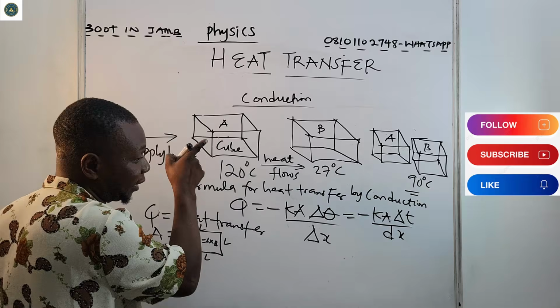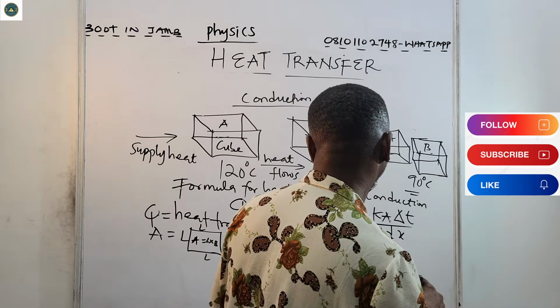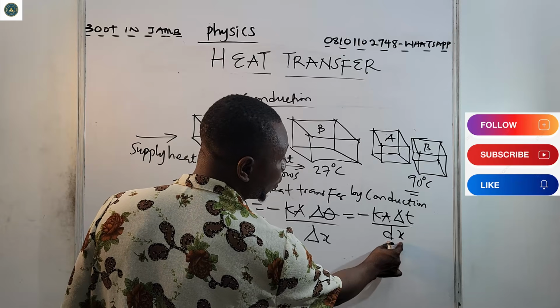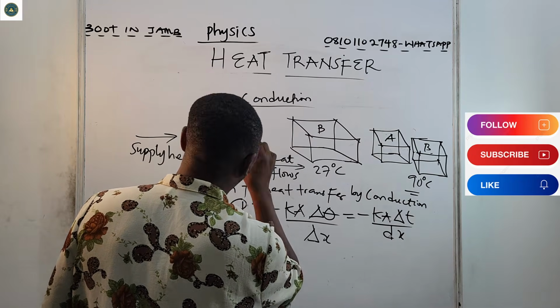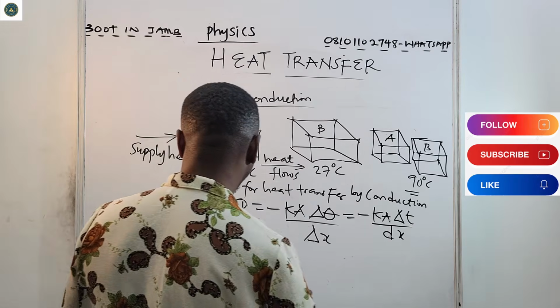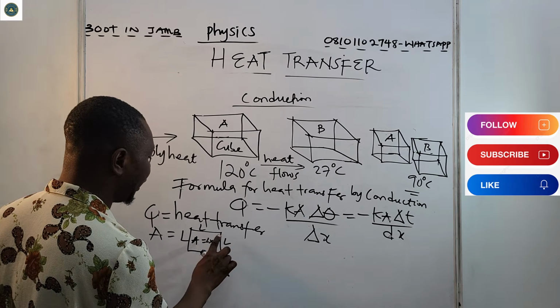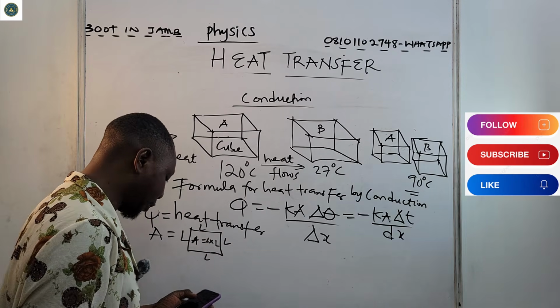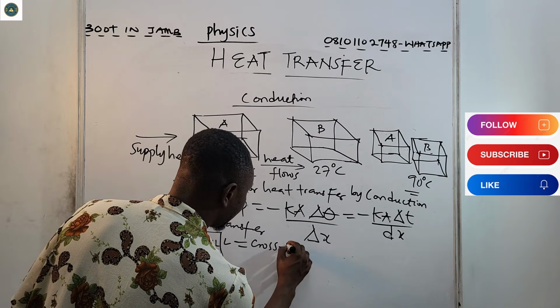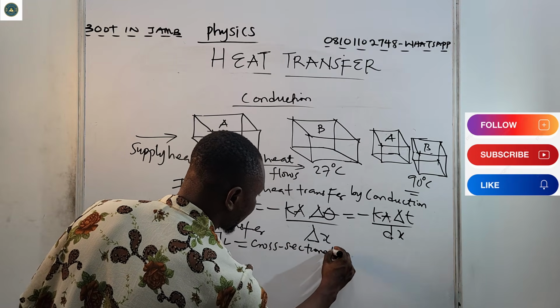If one of the faces is heated, we are considering a small length. For one of the faces, area becomes length times length. So A is the cross-sectional area.